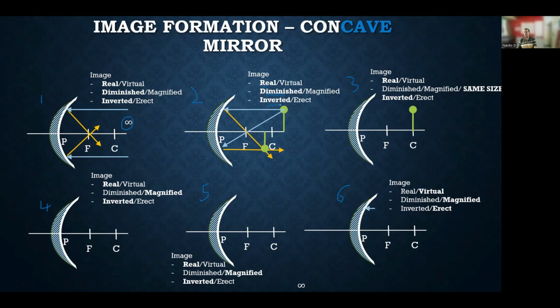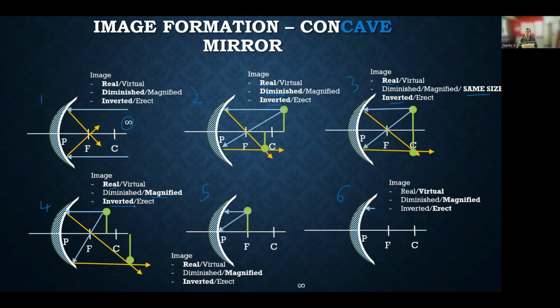The third case: when the object is at the center, we take one ray parallel, the other ray to the focus, and upon reflection, we see that the image is formed at the center itself, of the same size, inverted and real. The fourth case is when the object is between the center and focus. Here the image is formed beyond the center, which is real, and it is magnified this time, and it is inverted.